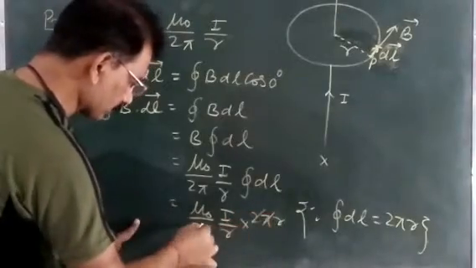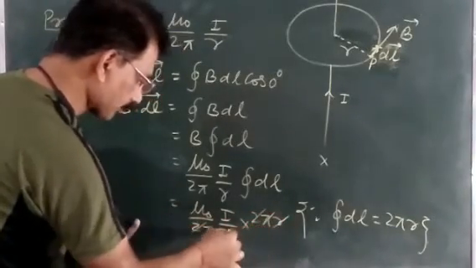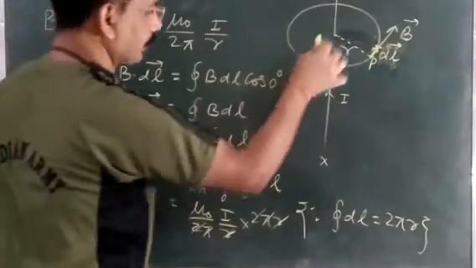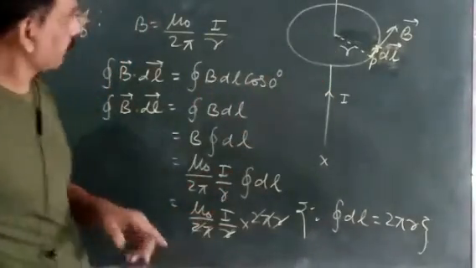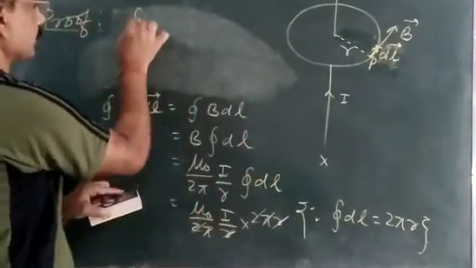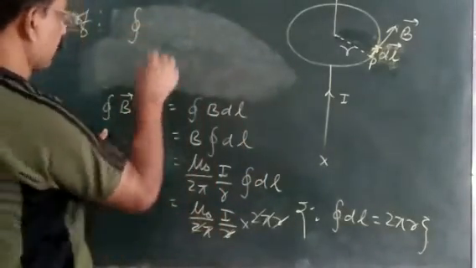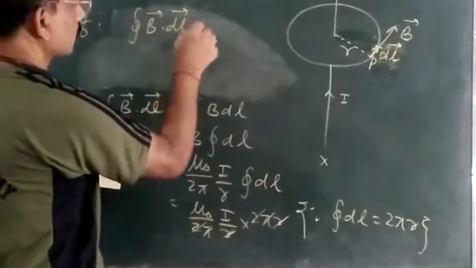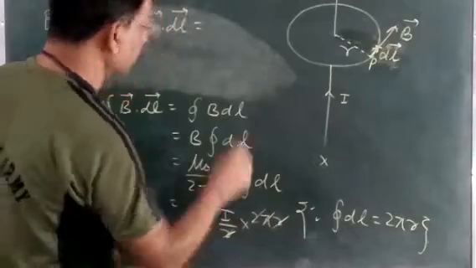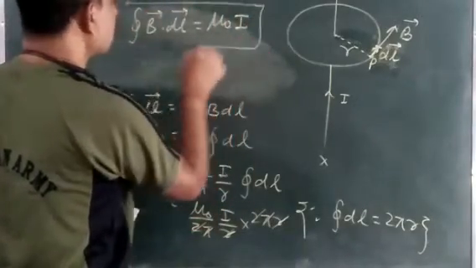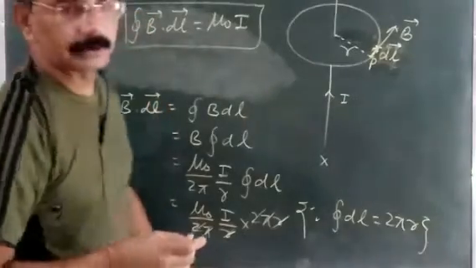Now 2 pi is cancelled by 2 pi, r is cancelled by r, and now you can say here the whole integration B dot dl is equal to mu naught I. This is a very simple proof of this Ampere circuital law.